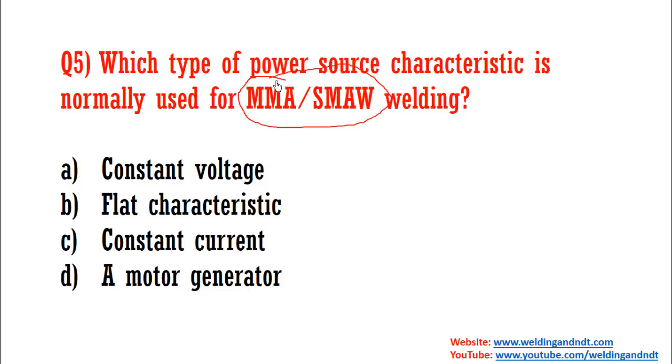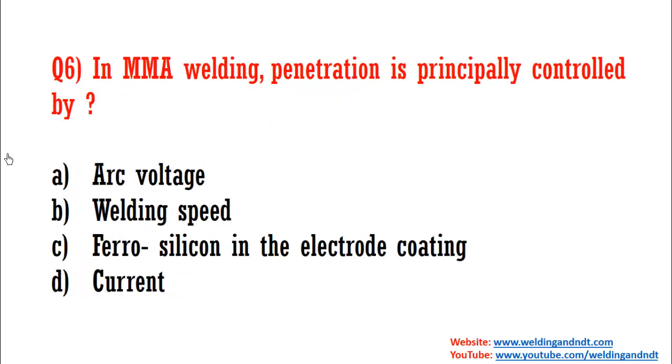Now question number 5: which type of power source characteristic is normally used for MMA or SMAW? For SMAW we use a constant current power source. Now question number 6: in MMA welding, penetration is principally controlled by. You have 4 options and you have to choose which parameter controls the penetration. It is the current which controls the penetration in MMA welding.